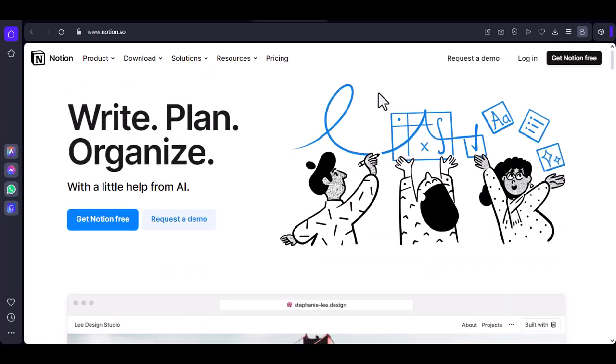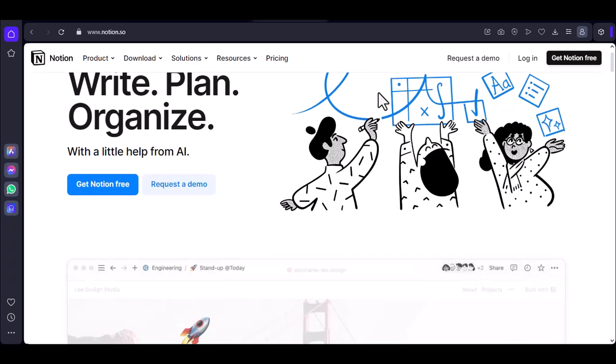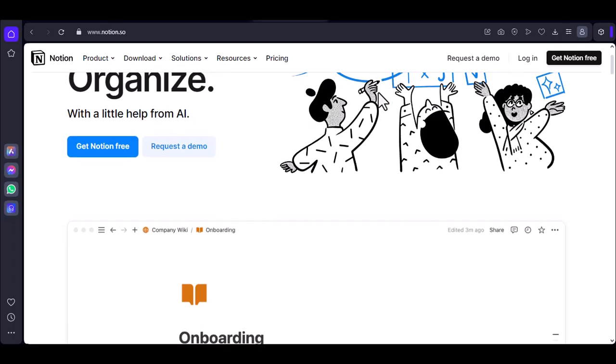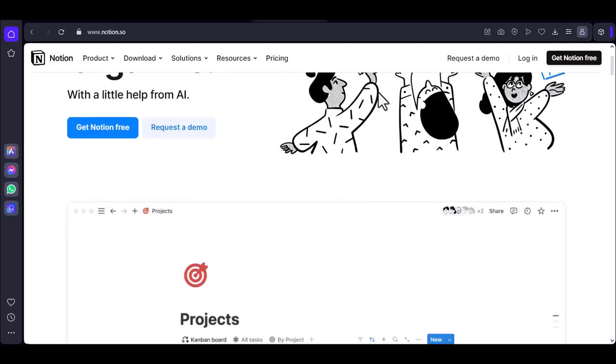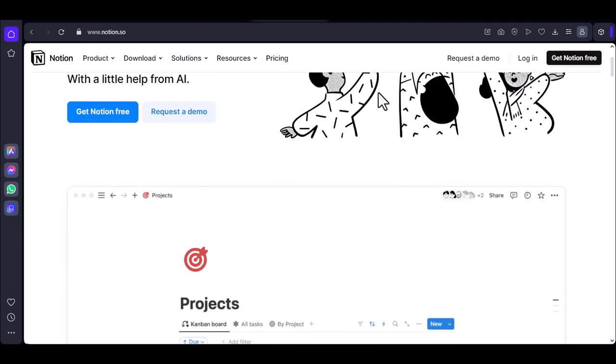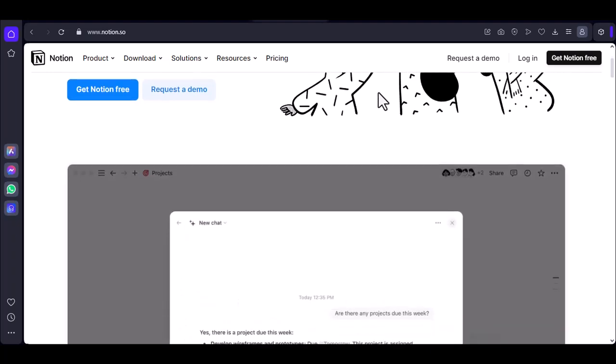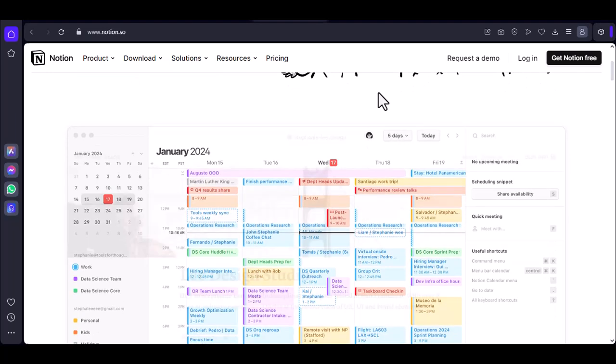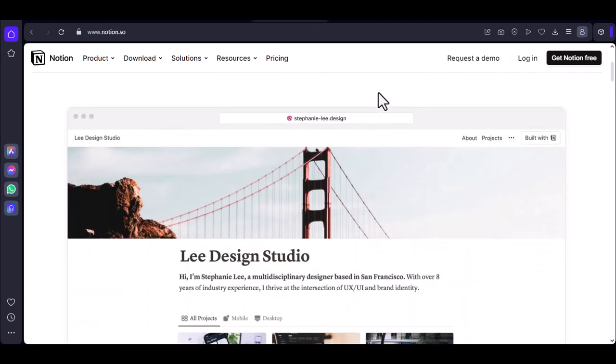If you need a versatile tool that can handle a variety of tasks and collaborate with teams, Notion might be a better fit. Ultimately, the decision between Obsidian and Notion comes down to personal preference and how you intend to use the app. Both tools offer unique strengths and weaknesses, and the best way to determine which one is right for you is to try them out for yourself.